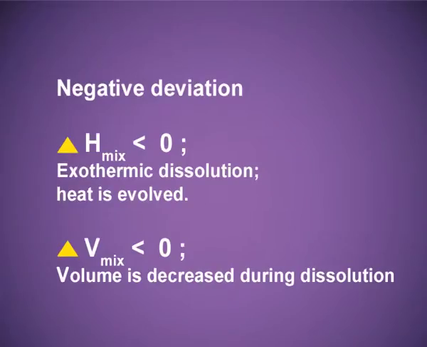Now the solutions showing negative deviation. When the solute-solvent interactions are stronger than in the pure components, it will result in a solution showing negative deviation. And when the resultant bond is stronger, the escaping tendency will be lesser as compared to the pure component. And due to this, delta H mixing will be less than 0, delta V mixing will also be less than 0, and the partial vapor pressures will also be less than the vapor pressure of the pure component.